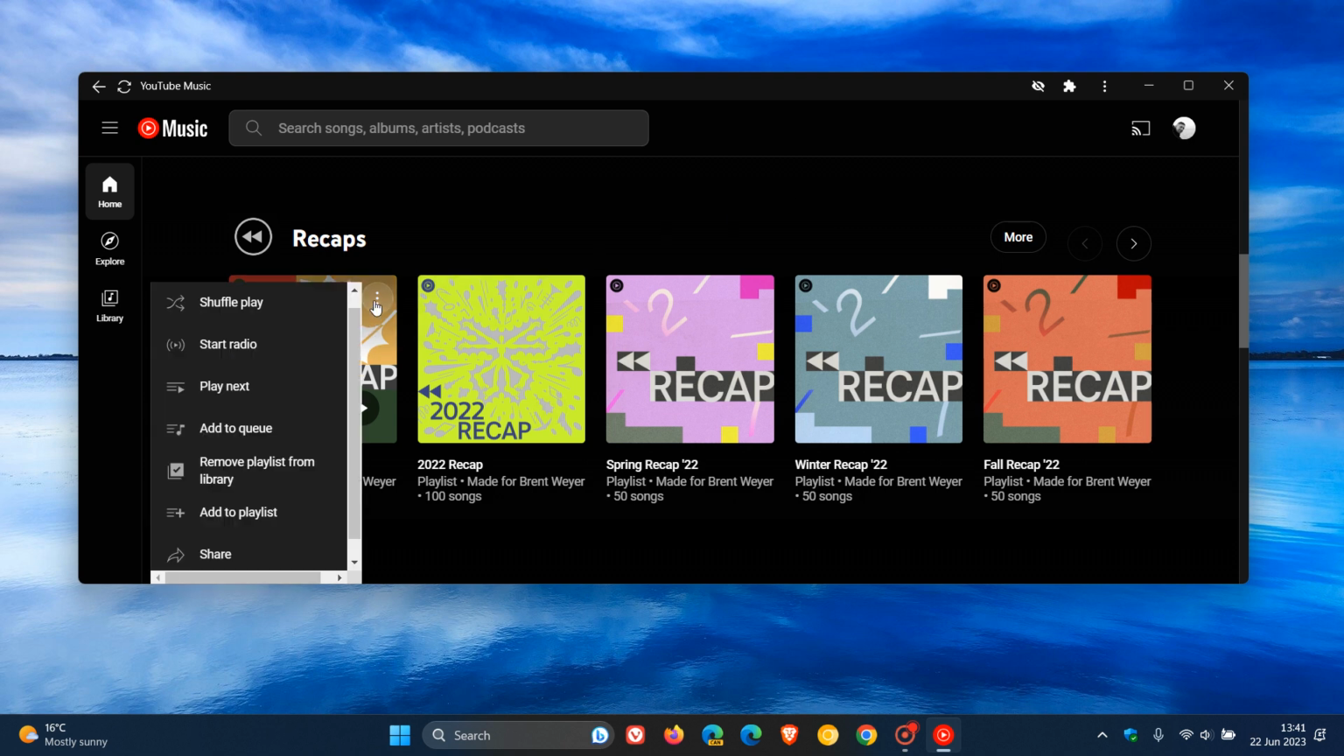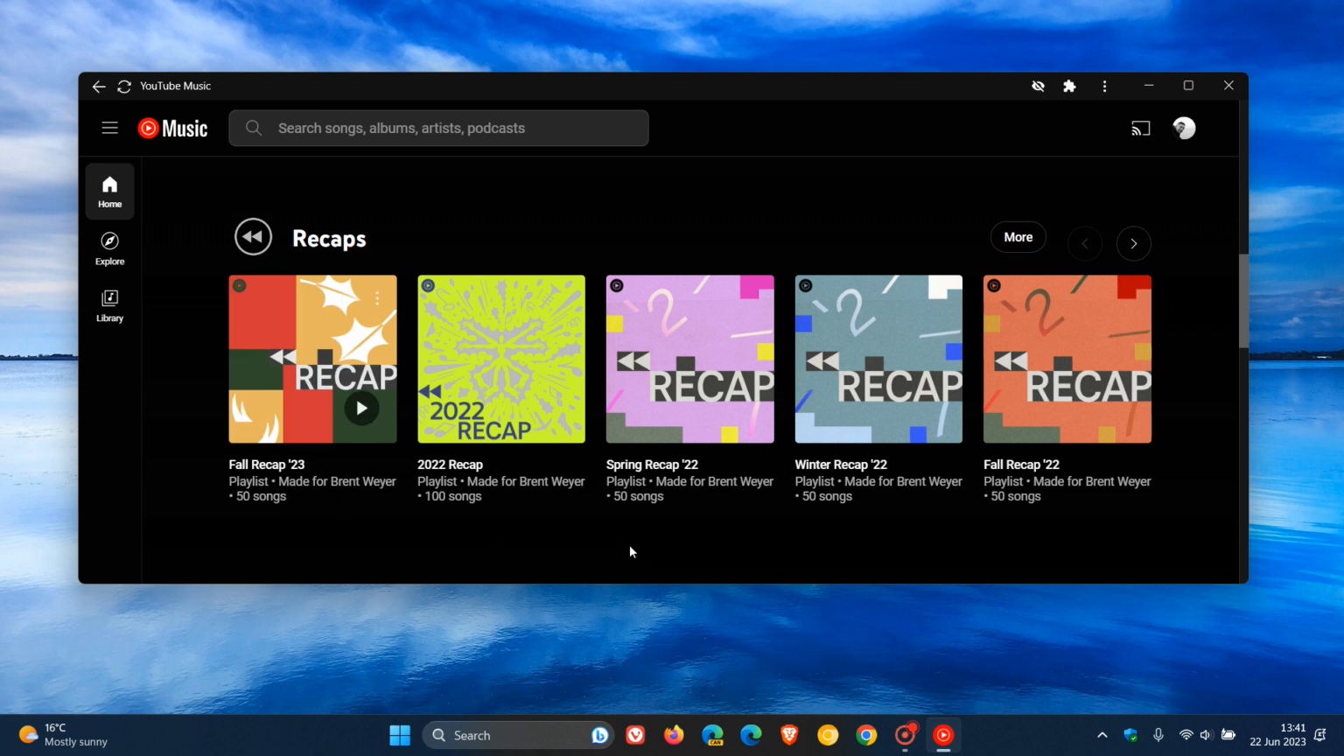So you can do the same. You can add your playlist to your library, and you can also add it to another playlist, and you can obviously remove that recap from your library, and you can also remove the recap from any playlist as well. And just to let you know that if you're also using YouTube Music on your mobile device, the same recap now has started rolling out to the mobile app as well.